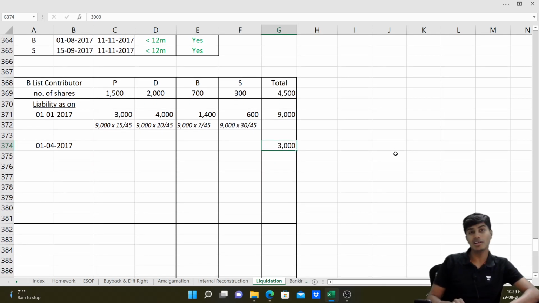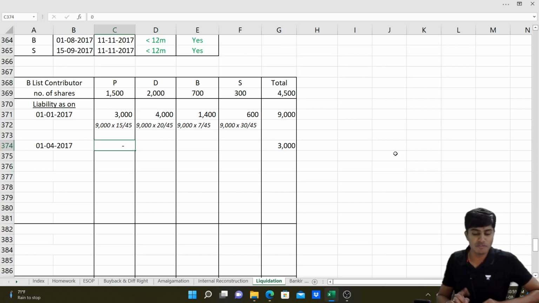He's a B-list contributor, but he is liable to contribute only to the extent the liability was there on the date of his transfer. So we'll share this between DBS, because DBS were holding the shares as on this day. So now the ratio will no more be 15 is to 20 is to 7 is to 3.